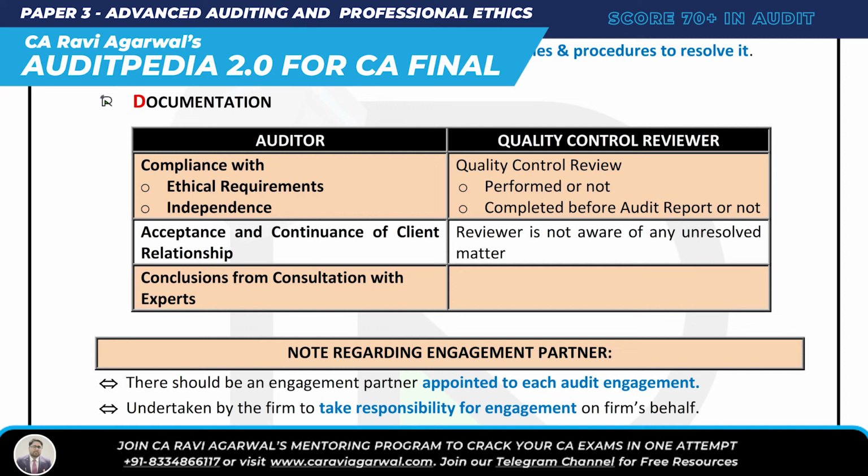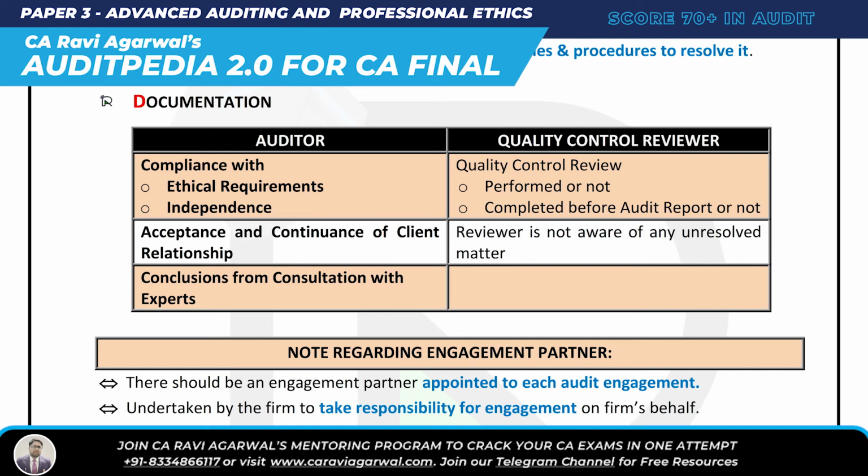Compliance with ethical requirement and independence: documented. Acceptance and continuance of client relationship done: documented. Conclusion from consultation with expert: documented. So this is the documentation regarding the auditor. Next, quality control reviewer. Here, was the quality control review performed or not? Performed or not performed, document it. Completed before the audit report or not? Yes or no, document it. And if there is any unresolved matter of which the quality control reviewer is not aware, document it here also.